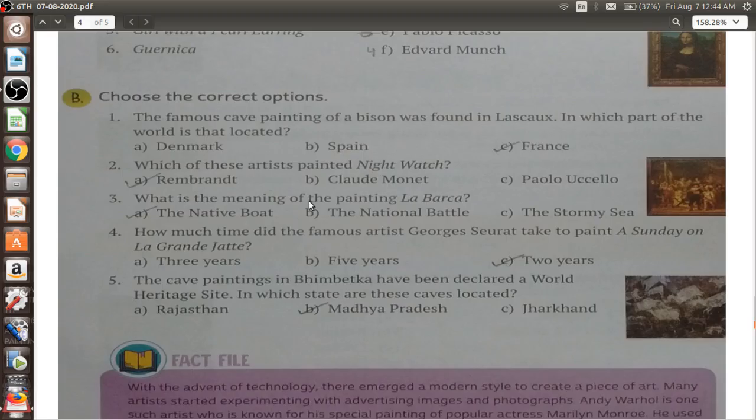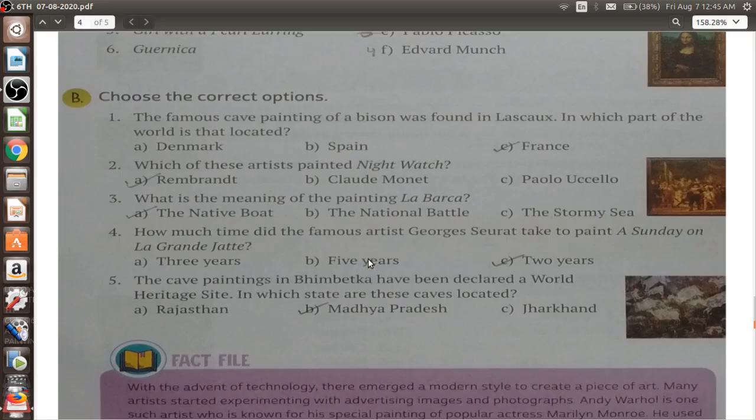Now apart from this, choose the correct options which we have here. The famous cave painting at Lascaux, in which part of the world is that located? So it is located in France. Moving ahead with the fourth one. How much time did the famous artist Georges Seurat take to paint A Sunday on La Grande Jatte? This famous painting took 2 years, from 1886 to 1888.